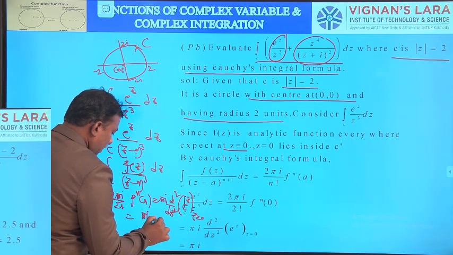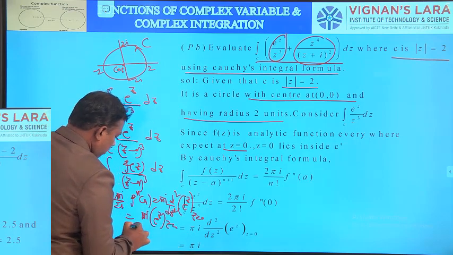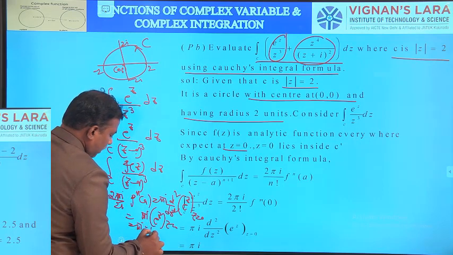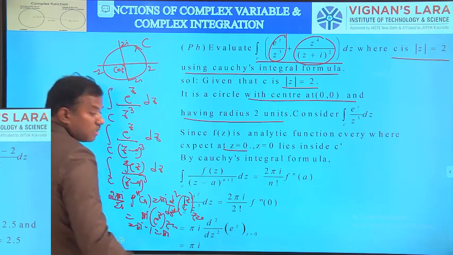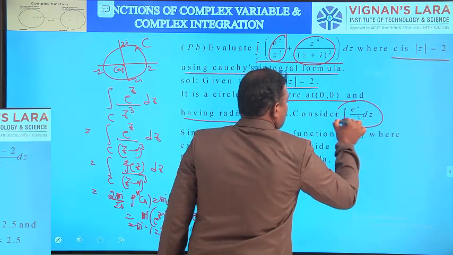This is the difference between Cauchy's integral formula and Cauchy's theorem. In Cauchy's theorem, the single point lies outside C, so the answer is 0. Once again, consider the integral of e power 2z by z cube dz, where the single point lies inside C.